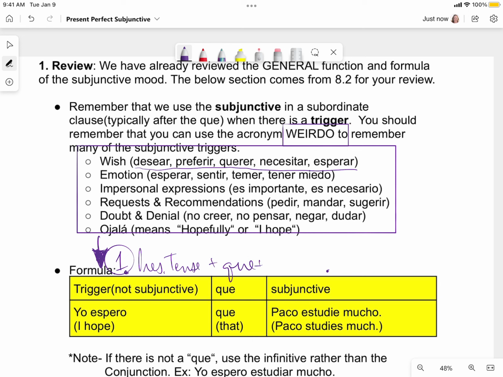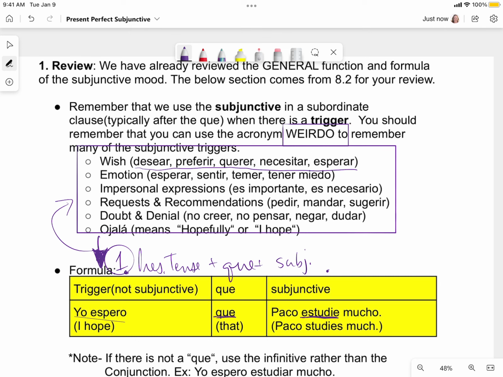If you have used one of these expressions in the independent clause, then you will use the subjunctive over here on this side. You should have already learned how to form the present subjunctive in a previous chapter or class. So let's take a look at their example here. We have yo espero, present tense. I have my connector que, and then I put my verb in the present subjunctive over here in the dependent clause. Yo espero que Paco estudie mucho. I hope that he studies a lot.